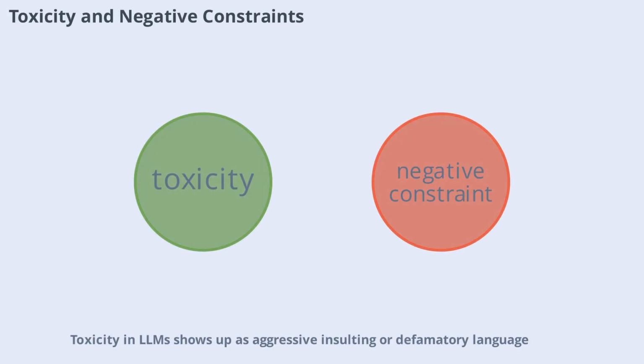Toxicity in LLMs shows up as aggressive, insulting, or defamatory language, often triggered by adversarial inputs or long arguments. Negative constraints are strict rules built into the system prompt to prevent the model from engaging in toxic behavior. For example, a gaming chat AI might be instructed never to match a user's profanity or generate insults, ensuring a safer environment for all users.